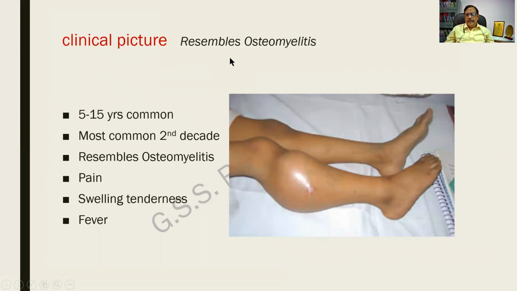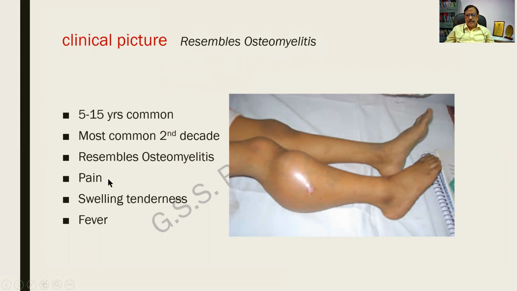What is the clinical picture? It resembles an osteomyelitis, a very dangerous mimic. As we had seen, it occurs between 5 and 15 years. Second decade is the most common. It resembles an osteomyelitis. Why?